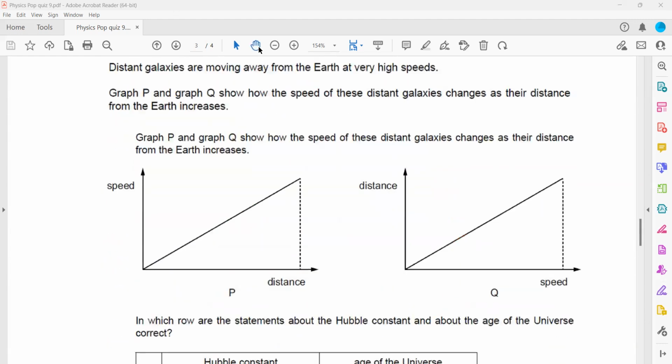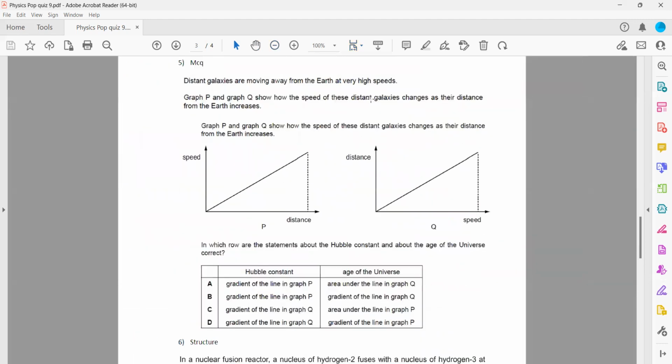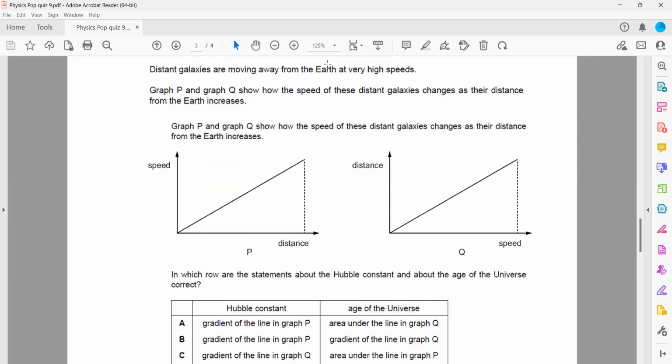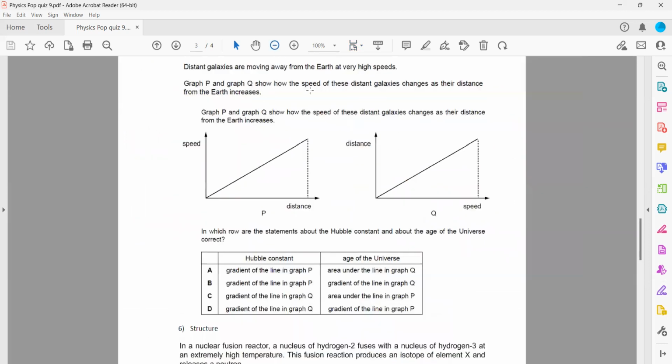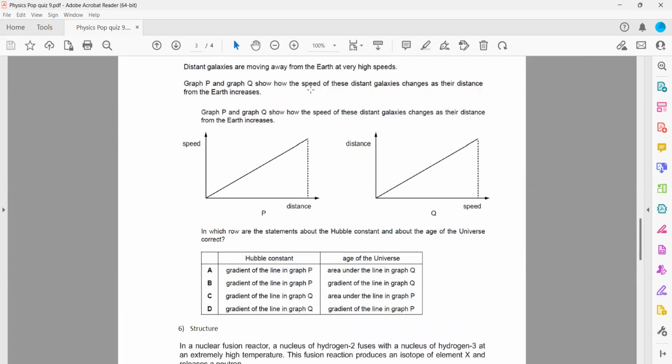In this question, the distant galaxies are moving away from the Earth at a very high speed. The graphs P and Q show how the speed of the galaxies changes as their distance from the Earth increases. Which row has the correct statement about the Hubble constant and the age of the universe?